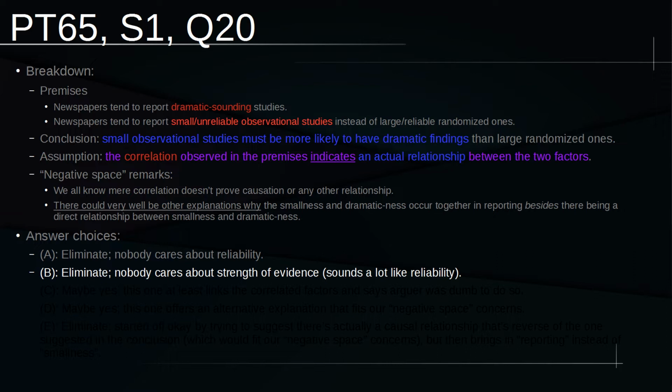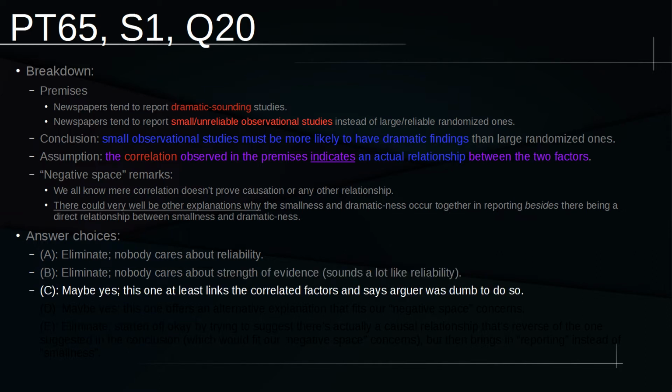Regardless of whether it sounds like it or not, it has the same problem as A. Strength of evidence wasn't something that really mattered to the argument. What matters is this jump between the correlation we get in red versus the declaration of an actual relationship in blue. There's nothing that actually connects those two. Our answer choice has to do that. B utterly fails to do so.